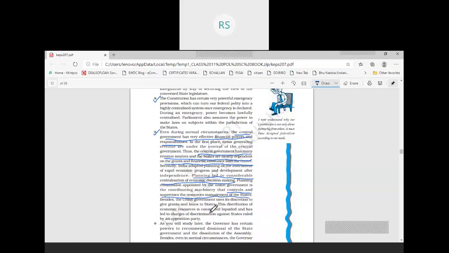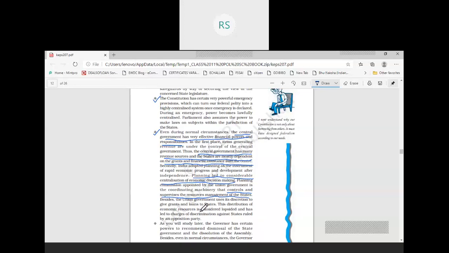And one more thing, we can see that the union government is totally free to give grants and loans to states. It is not required that the central government should follow any rule in order to give grants and loans to states. It can take decisions on its own. It doesn't need to follow any rule.